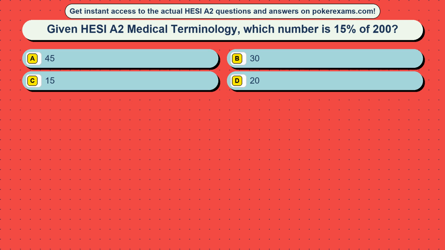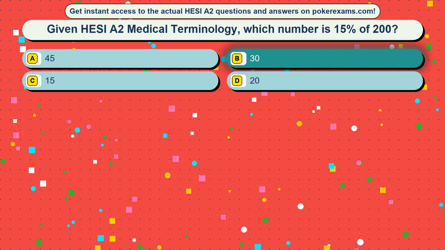Question 8. Given HESI A2 medical terminology, which number is 15% of 200? Option A, 45. Option B, 30. Option C, 15. Option D, 20. The correct answer is option B, 30.